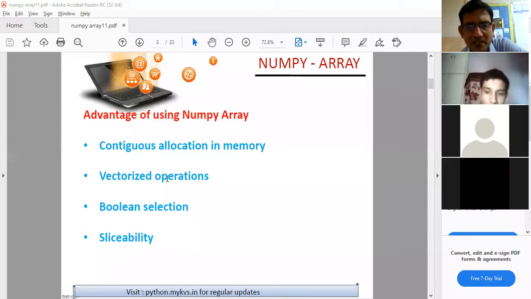Then there are vectorized operations. Vectorized operations are basically that if we multiply the array with any value, all the elements will get multiplied. So this is the meaning of vectorized operations. Then we have Boolean selection. We'll focus on this point also. Boolean means we select the values in the form of true and false. So we'll take up an example here.